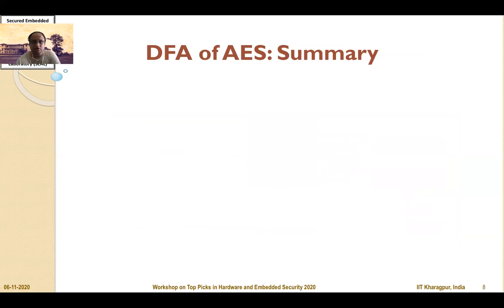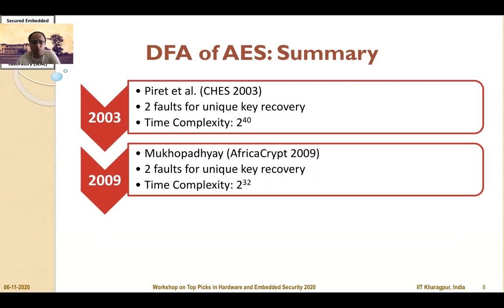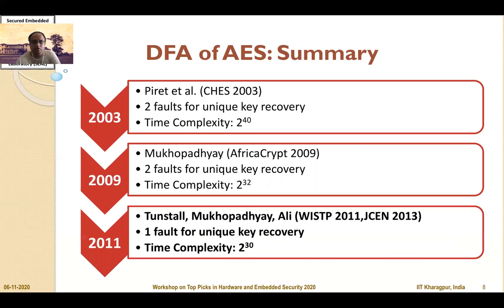After the standardization of AES, there were several works done on developing DFA for AES. One of the notable works was due to Piret, which showed that two faults were able to uniquely retrieve the key with a time complexity of 2 power 40. There were several following works which showed that two faults are required for uniquely retrieving the key of the AES algorithm with a time complexity of 2 power 32. Then in 2011, a work showed that only a single fault is required to recover the AES-128 key with a time complexity of 2 power 30.